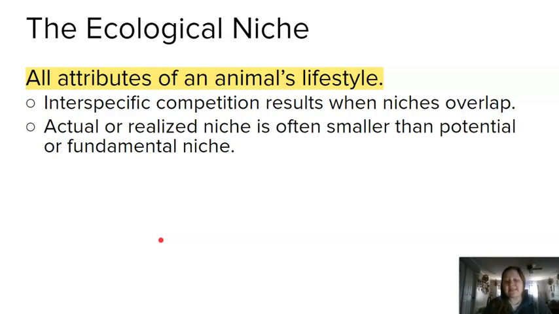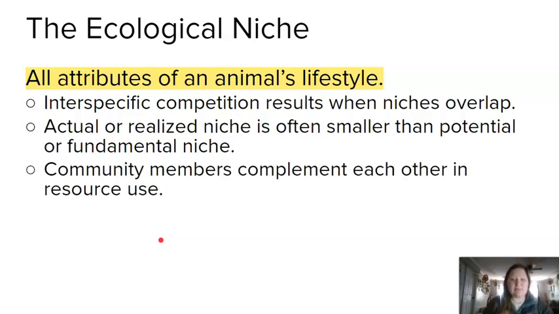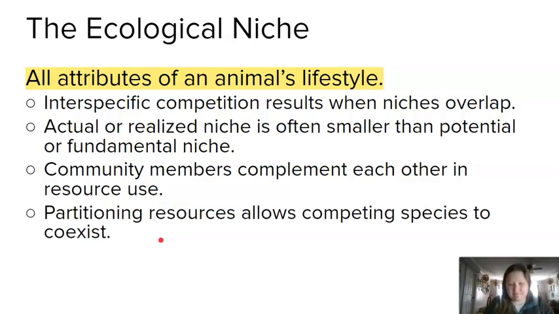An actual or realized niche is often smaller than the potential or fundamental niche. So potential or fundamental is where you could theoretically survive or live, and then the actual or realized niche is what's actually happening, what's been realized by that species, that organism. Community members complement each other in resource use because no two species can have the same exact niche. It kind of forces complementing because each has their specific role within the community.